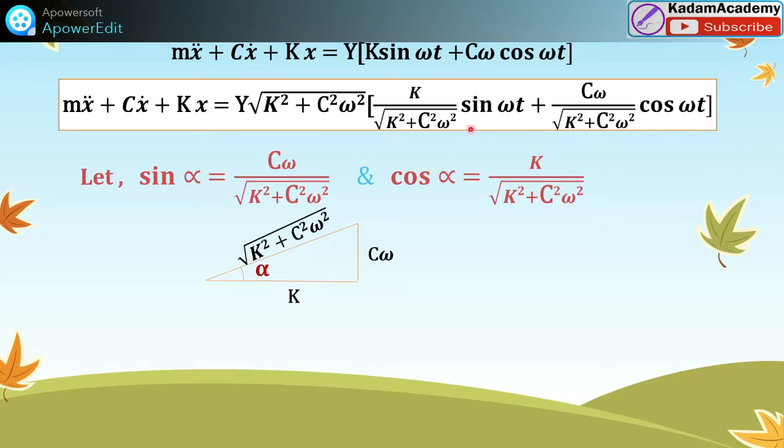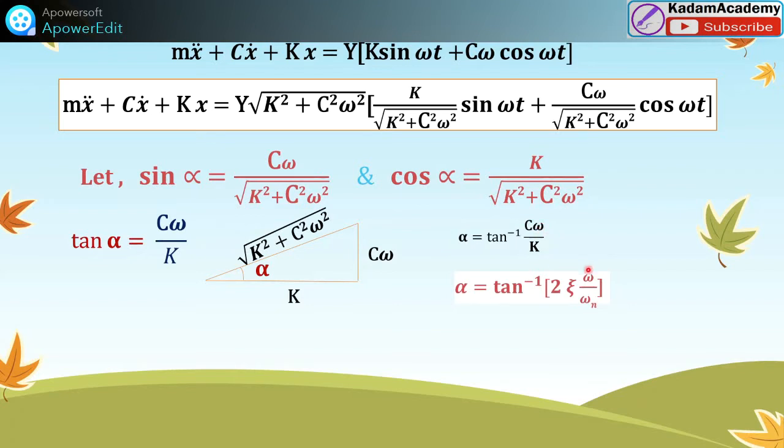Let's assume this and put it in this equation. One more thing: tan alpha is equal to sin alpha upon cos alpha, so tan alpha is equal to c omega by k. So alpha we can find as tan inverse of c omega by k, that is tan inverse of 2 zeta omega by omega n.